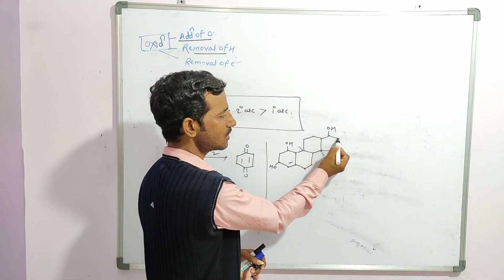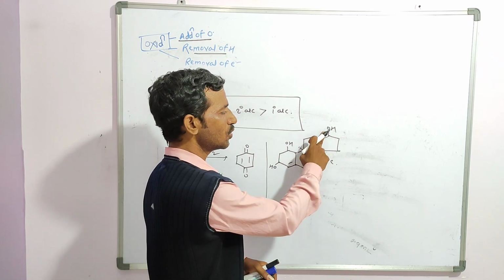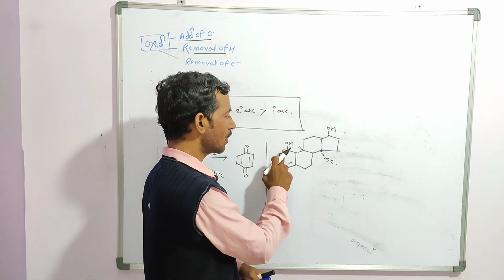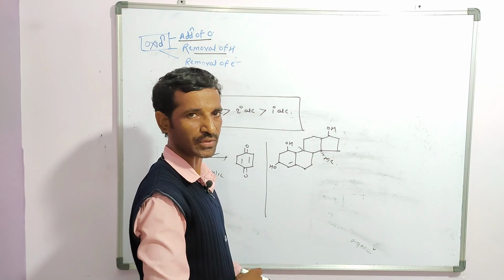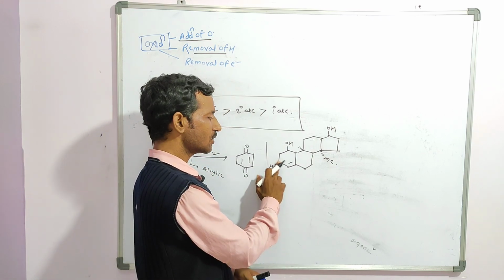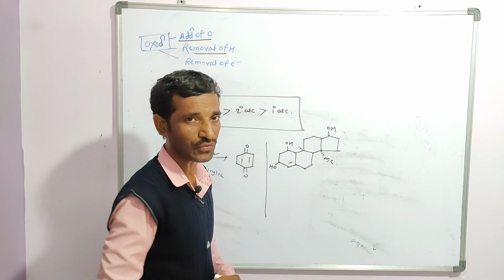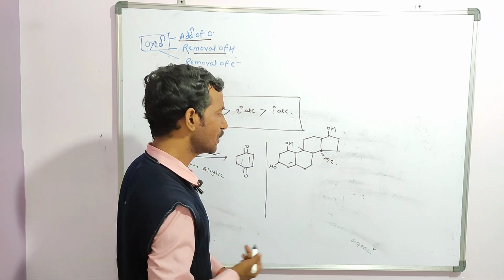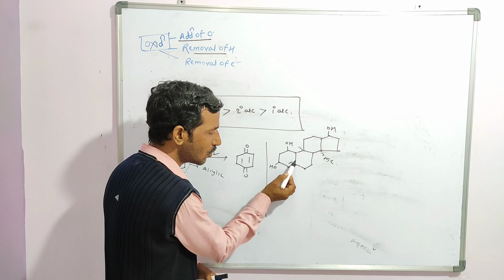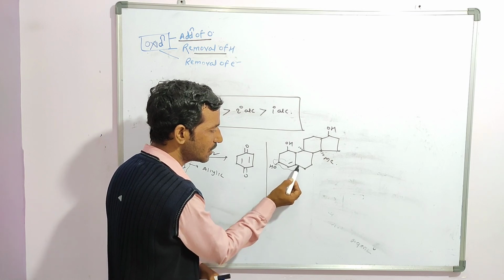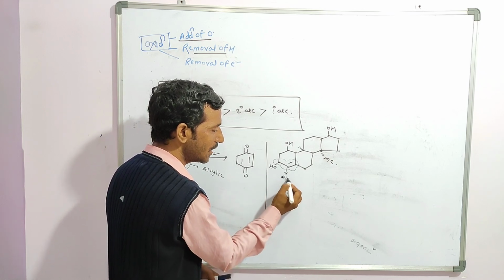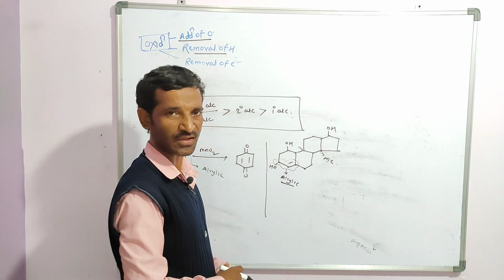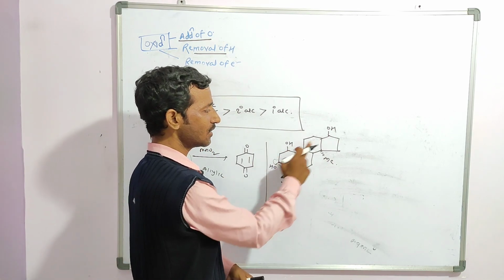And the nature of the alcohol you find here is 2 degree. This carbon is linked with 2 adjacent carbons, so it is a 2 degree alcohol. Here again a 2 degree alcohol. In all these conditions, a normal 2 degree alcohol does not get oxidized. But compared to this 2 degree alcohol, here you observe double bond, single bond and double bond, so it is in the form of allylic. Clear now? But here it is not like that.